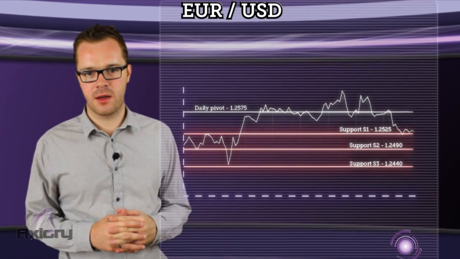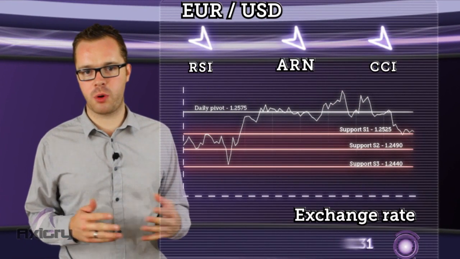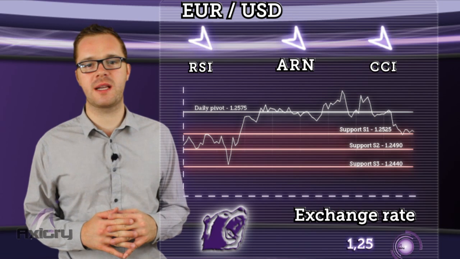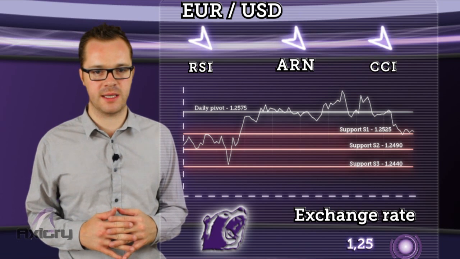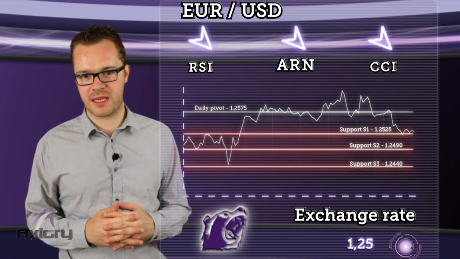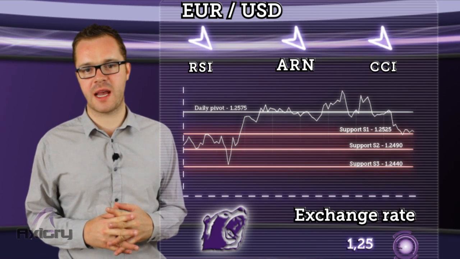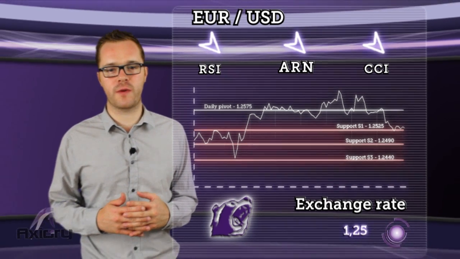We'll begin with the technical analysis. Up first is the euro dollar. Price has reached support S1 and could probably bounce, and then a further fall below this level towards S2 support can be awaited. If price doesn't rebound from this level, a further fall will open its way towards S3 support. Based on the conclusions for each indicator, we're expecting a bearish trend.